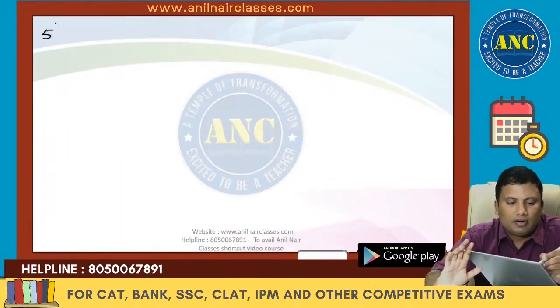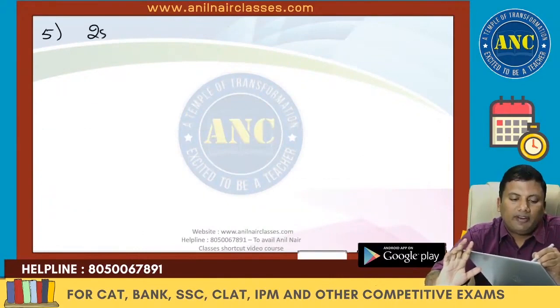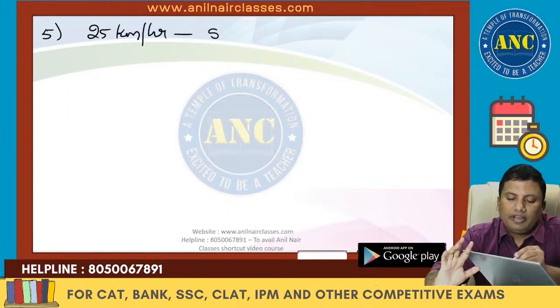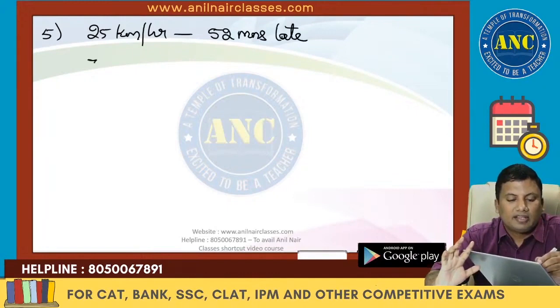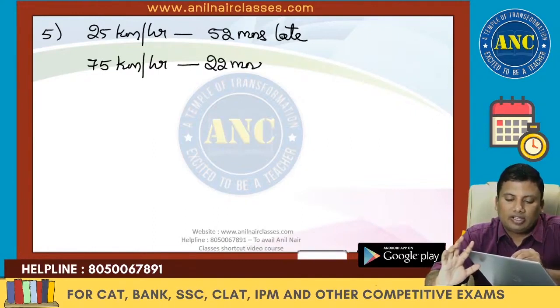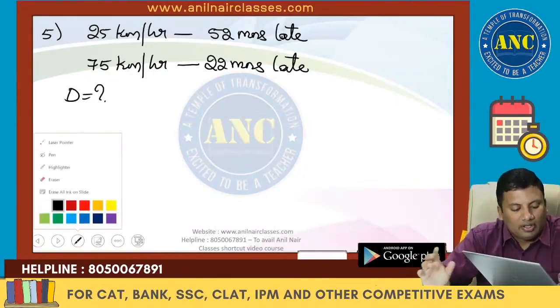Fifth question. 25 kilometers per hour, 52 minutes late. 75 kilometers per hour, 22 minutes late. Find the distance from home to office.